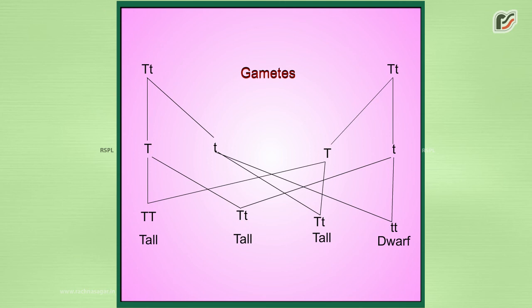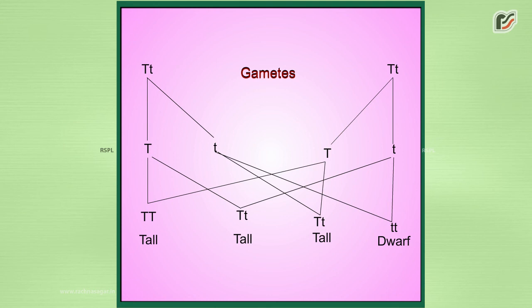In the second filial generation, we obtain one plant with capital T, capital T genotype, two plants with capital T, small t genotype, and one plant with small t, small t genotype.